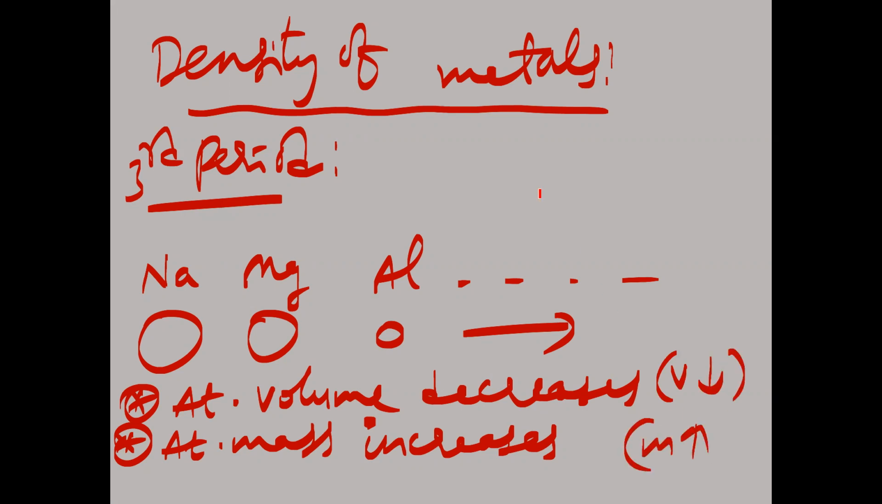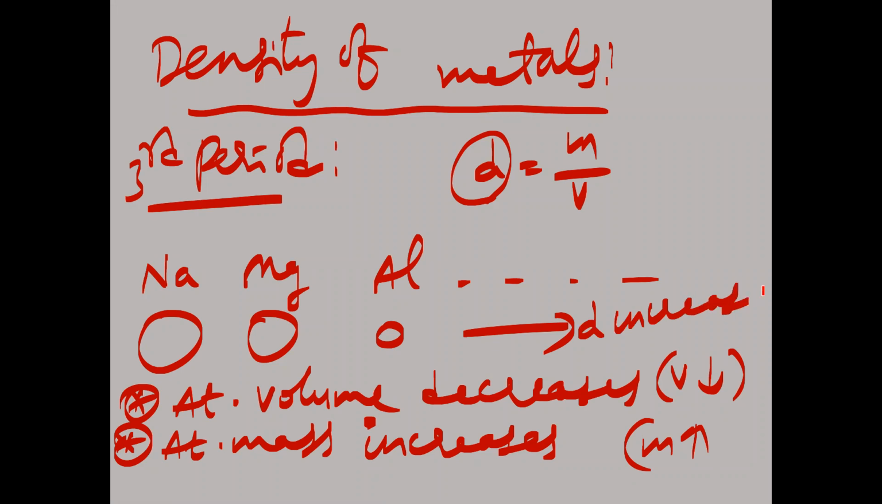Now what is density? Density is equal to mass upon volume. The ratio of mass to volume is called density. So when mass increases, density increases. When volume decreases, density increases. So the density value increases from left to right. The density increases due to the decrease in volume and increase in mass. So this way we have to understand all these basic things. Okay?